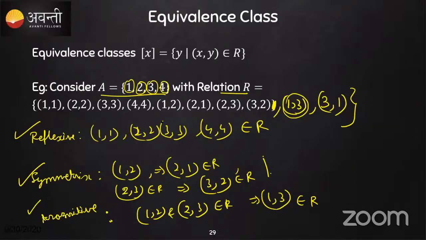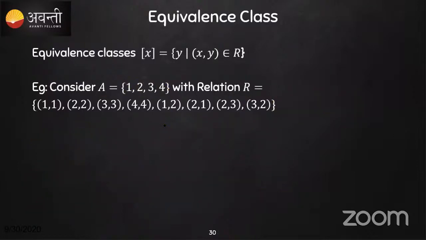So this forms an equivalence relation. I added (3, 1) and (1, 3) in order to make it an equivalence relation. So this is how the relation R is defined.